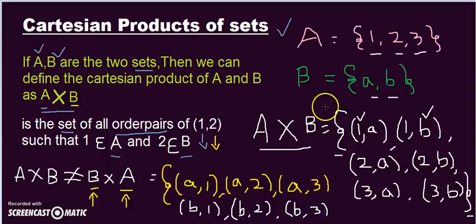This is the set of ordered pairs I get from the Cartesian product B and A. Now if you observe, B cross A and A cross B are not equal. Here the first pair is (1, a) and here it is (a, 1), which are not equal. So we have to remember this note: A Cartesian product B is not equal to B Cartesian product A. So this is about the Cartesian product of sets.